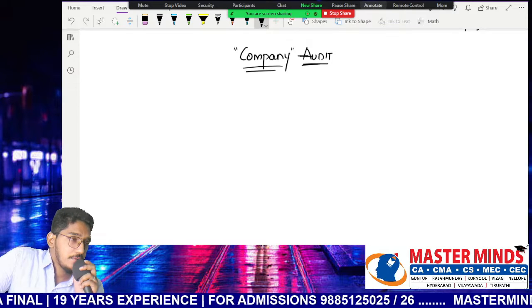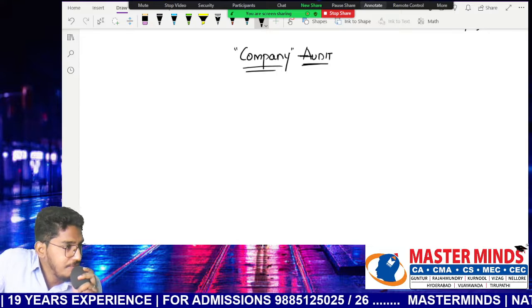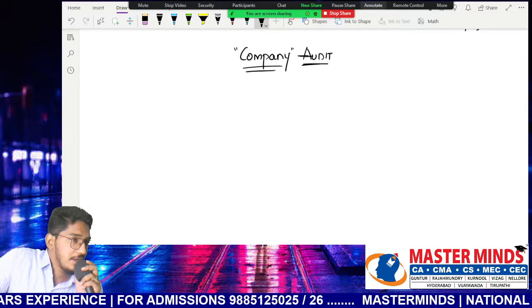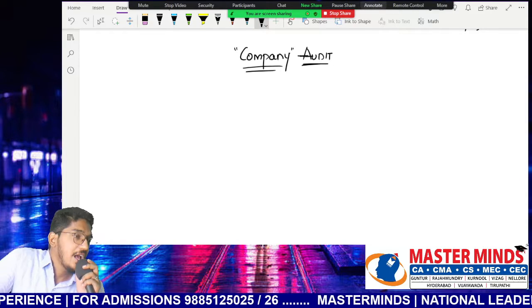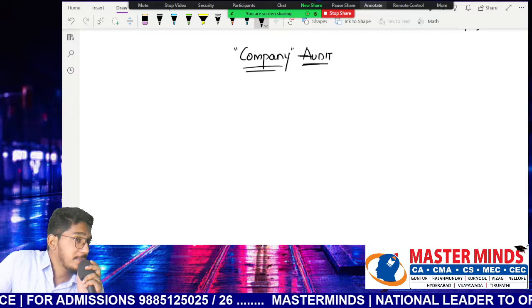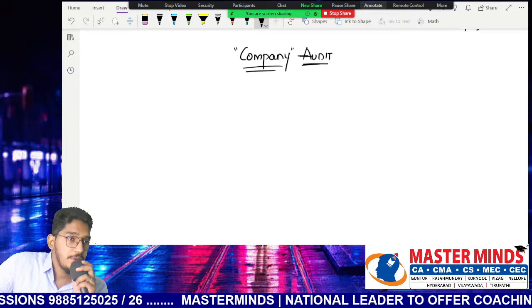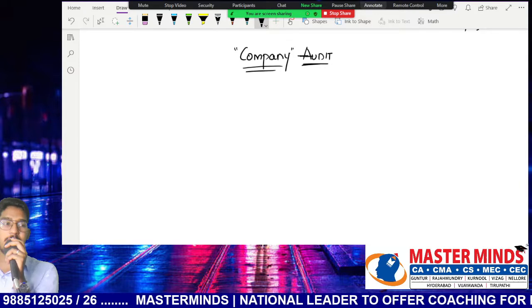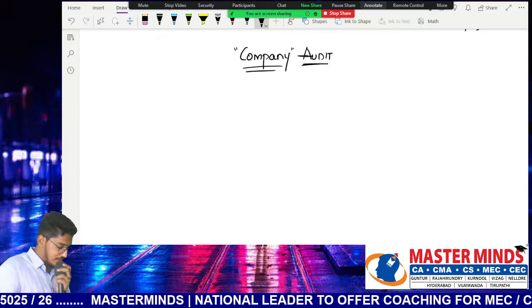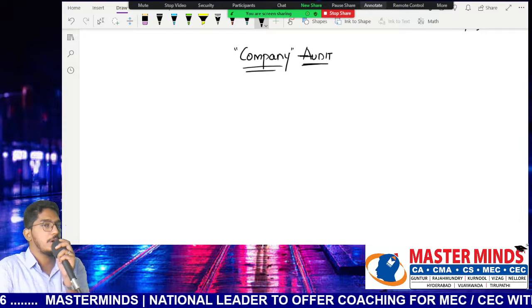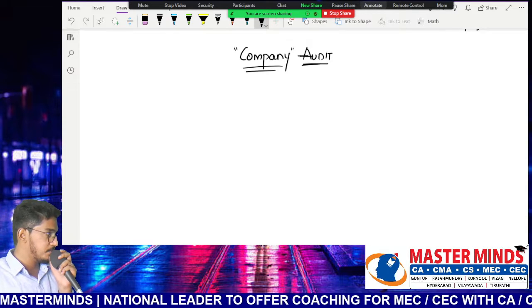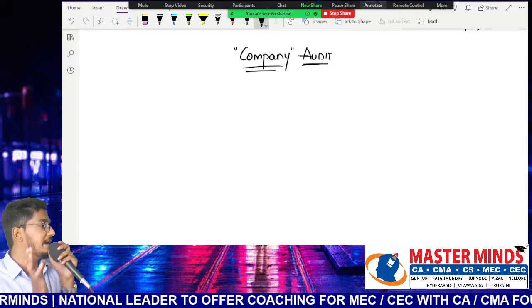But when it comes to the Companies Act, for each and everything there are procedural aspects, and the management of the company is expected to fulfill all those procedural formalities. Because of these procedural restrictions, so many people stop themselves from incorporating companies. That's why we don't see companies that frequently.